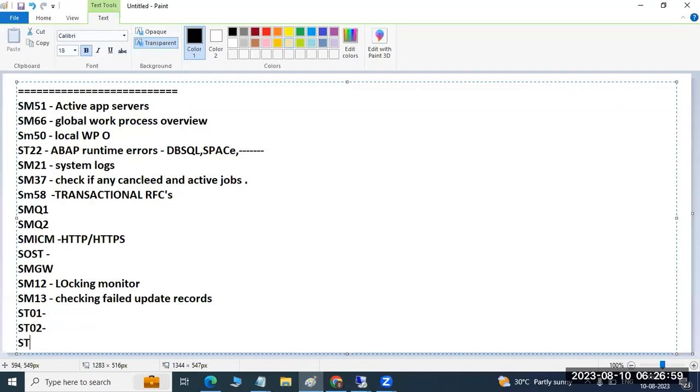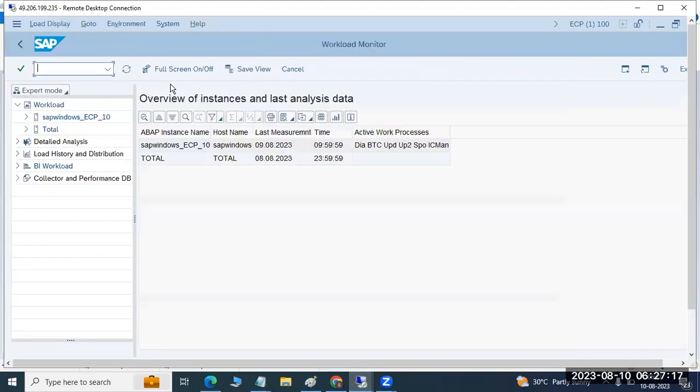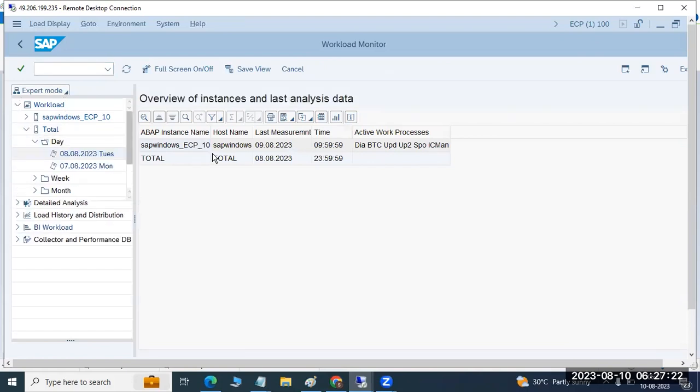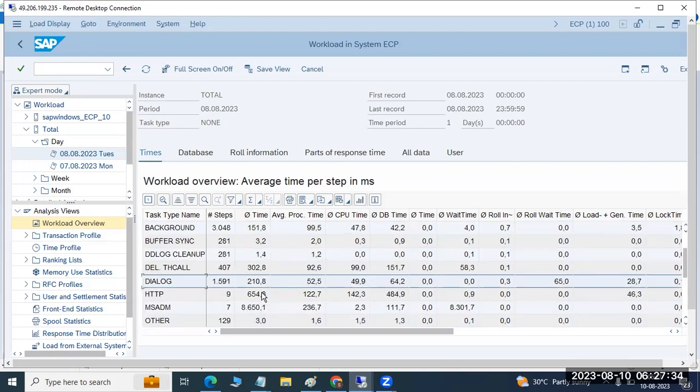Also in ST03 or ST03N, you can take the dialogue response time workload, the dialogue average response time. Go to ST03, then to Total, day-wise. Suppose you take yesterday's, what is the dialogue response time? The average response time is 210.8 milliseconds, which means a very light system. There are no issues with the performance.